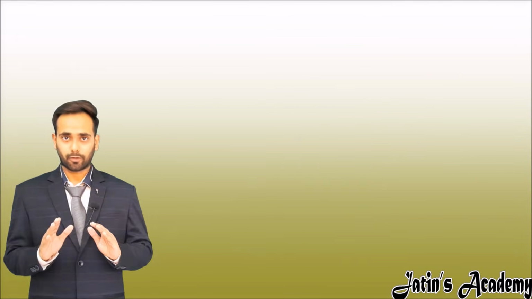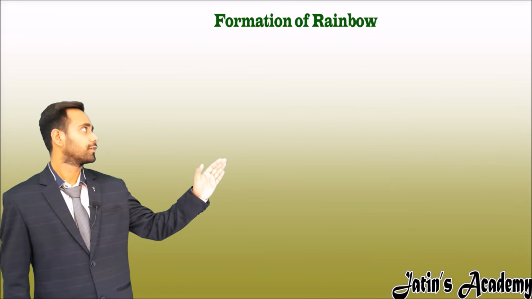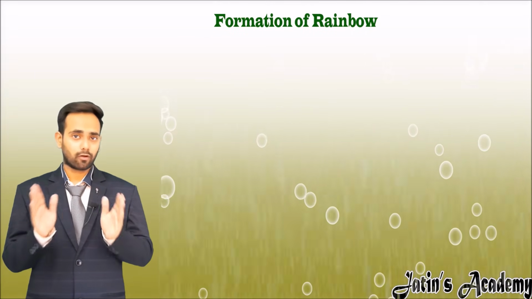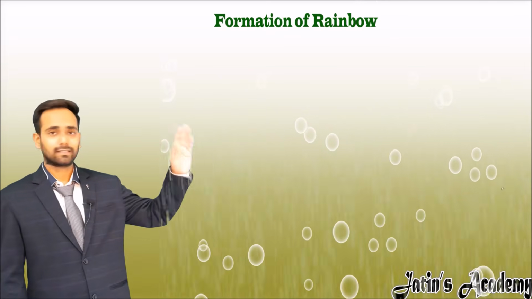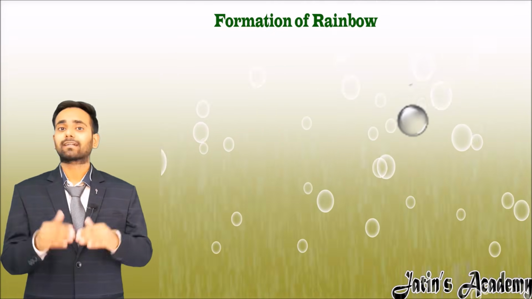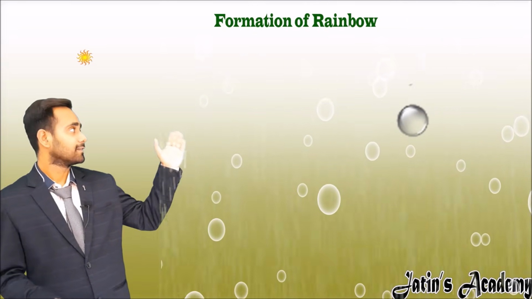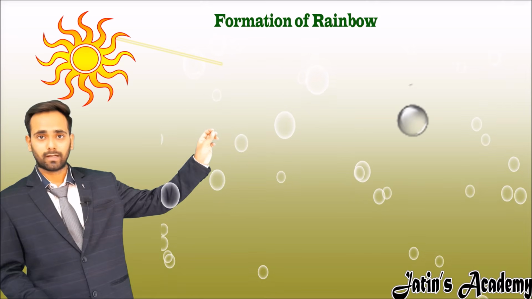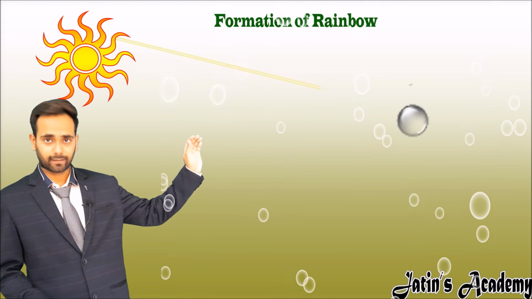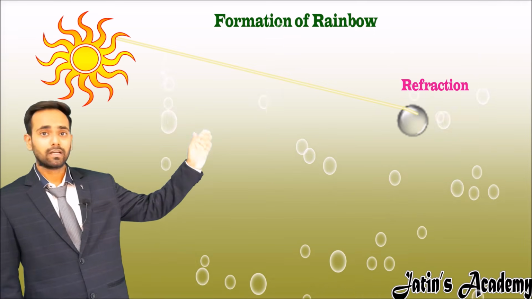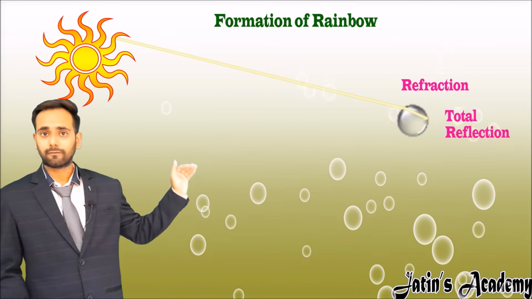Let's start the new topic, that is formation of rainbow. After rain, there are many water droplets present in the atmosphere. These small water droplets act like a prism. When the sun's white light passes through a droplet, it is first refracted at the first face, and after refraction it undergoes total reflection.